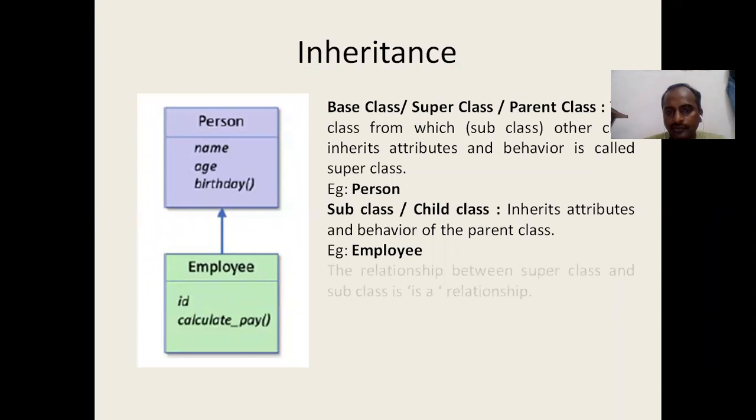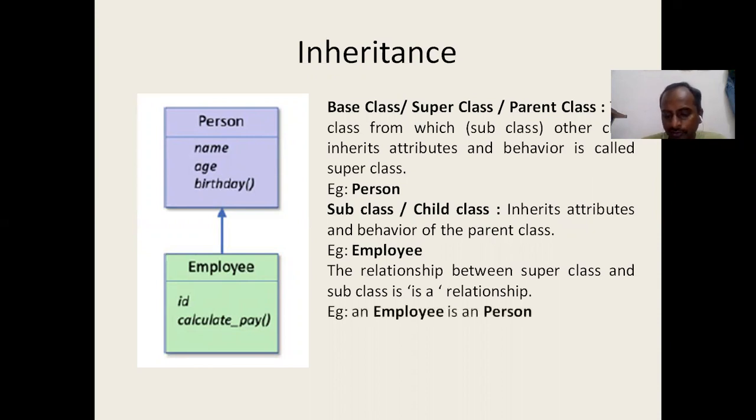Okay, I think you understood the terminology: base class, super class, parent class. These represent the class from which we are inheriting the attributes and behavior. Subclass and child class: this is the class which is inheriting the attributes and behavior. In the example, we can say that person is the super class and employee is the subclass. And there exists a super class for all classes in Python, that is nothing but object. So object is a super class for all classes in Python.